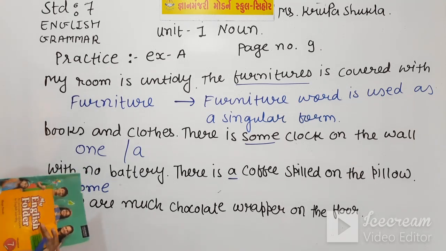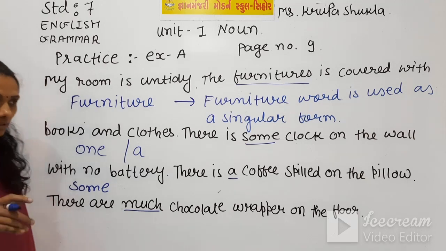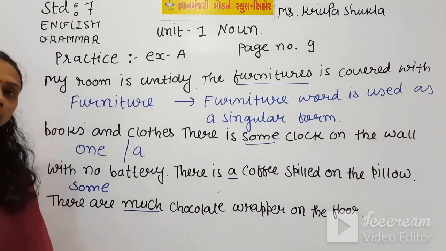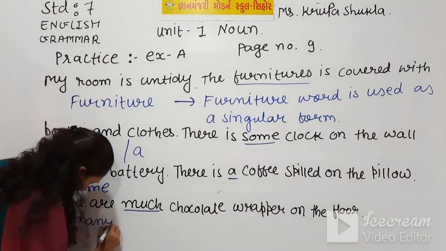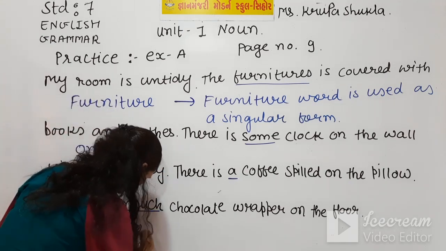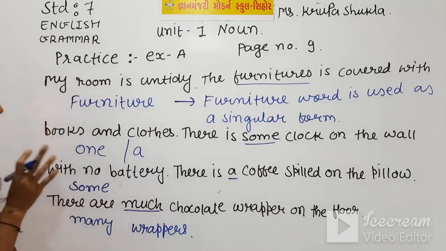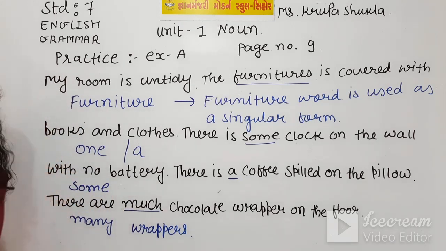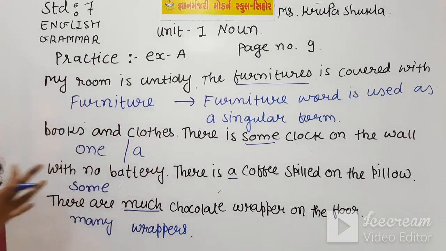This word much is wrongly used here because we can't use much with countable things like wrappers. We can use many instead of much. And when you use many, this wrapper becomes wrappers, plural form. So these are the four sentences which Suraj has written in his diary, and these are the mistakes he has committed. Now another lines.